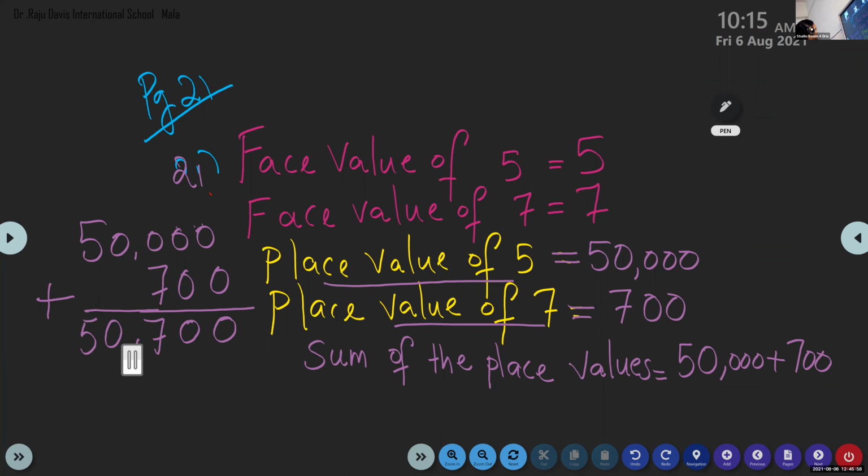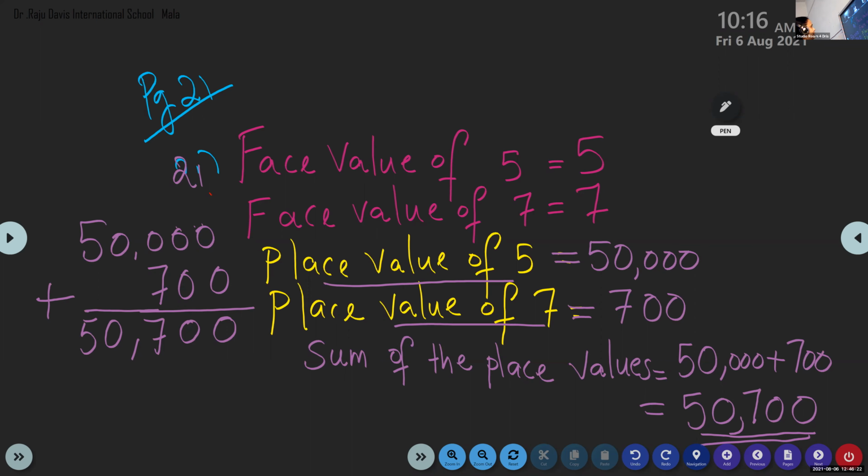Ma'am, 50,700. Very good. So this is the answer for the addition. This is the sum of the place values.